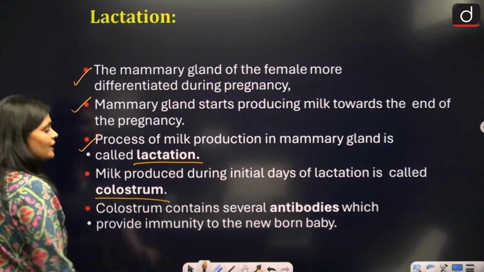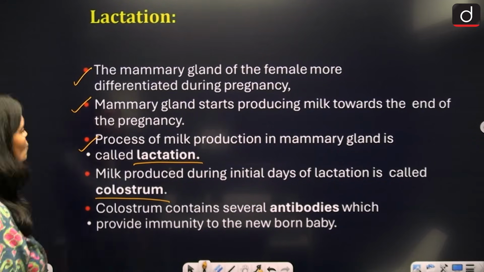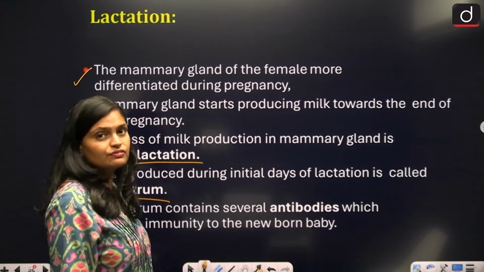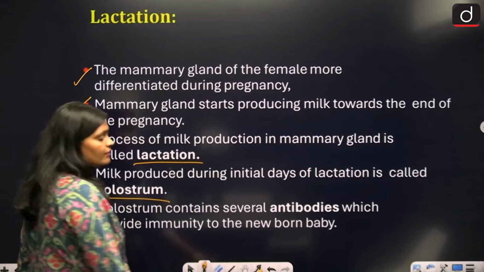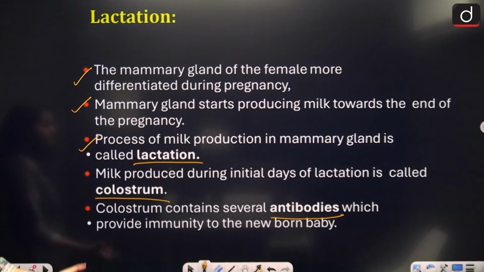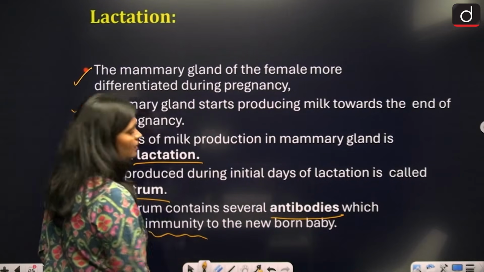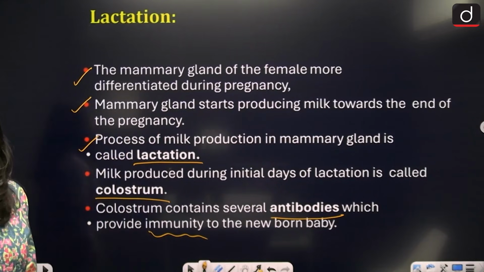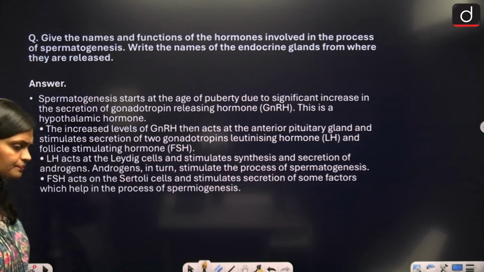In the first few days, whatever the milk produces by the mother is basically called as colostrum. Colostrum contains several antibodies which provide immunity to the newborn baby. Alright, so this is what we call lactation.